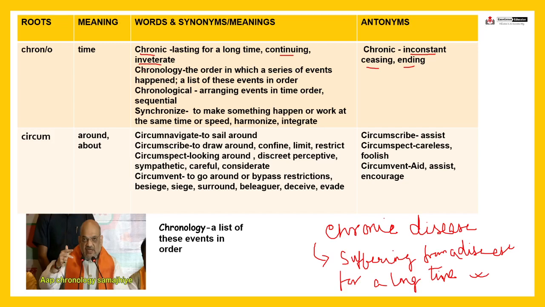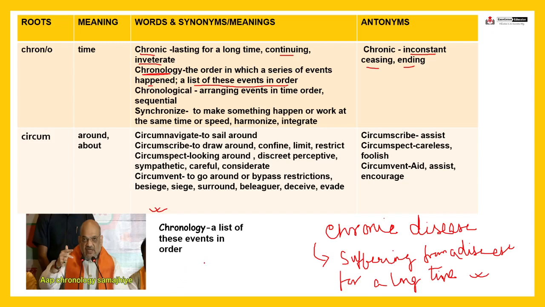Now, chronology. Most of you must have come across this word chronology. It means the order in which a series of events happened, a list of these events in order. That is chronology. Most of you must have seen or heard the speech of Shri Amit Shah, our Home Minister.